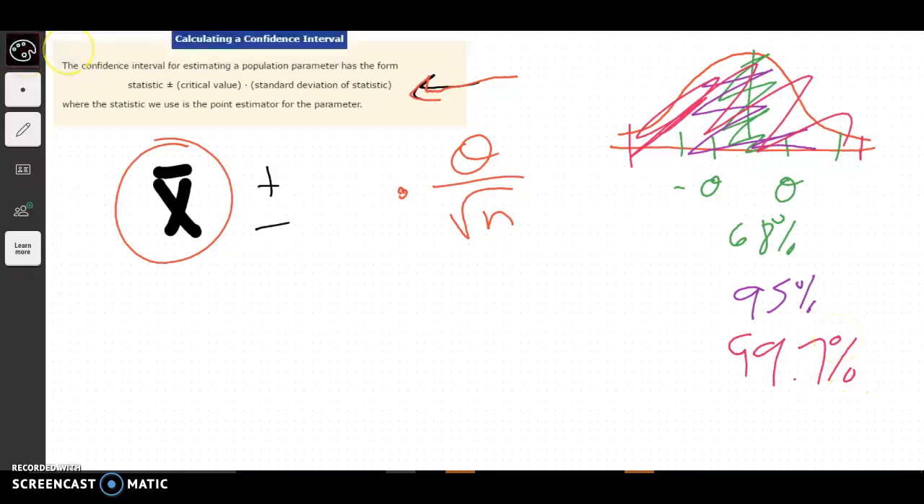The critical values come from the range between these, like how many standard deviations apart these things are. So standard deviations apart is the idea for the critical value. And that's going to give us a really good estimation of where our confidence is. So let's do a couple of examples.